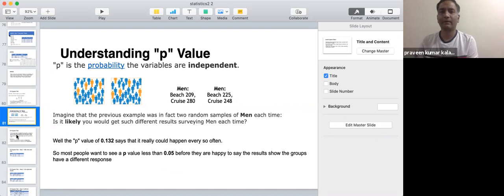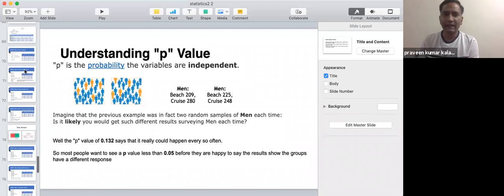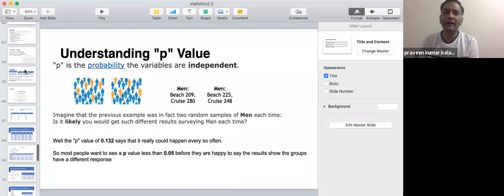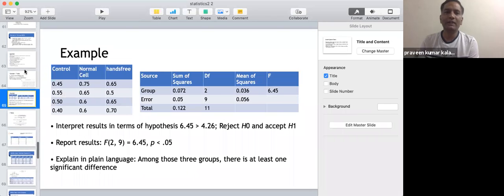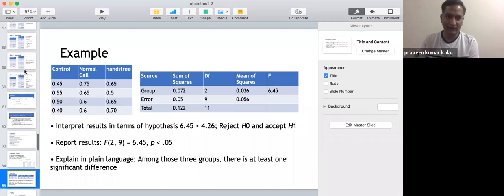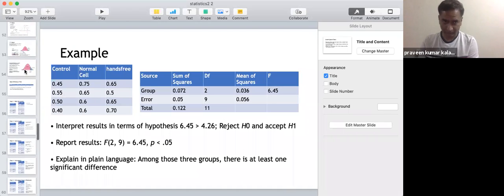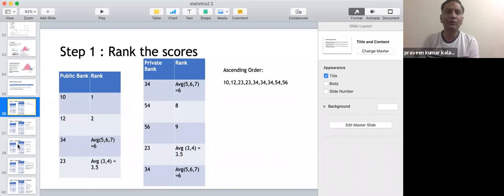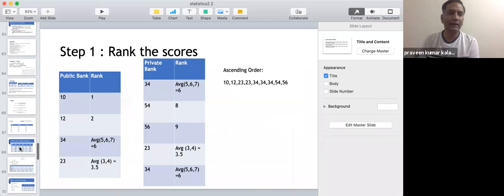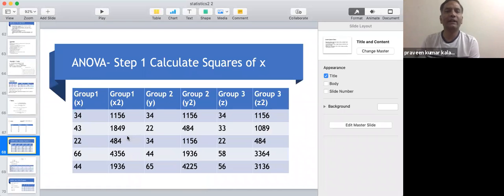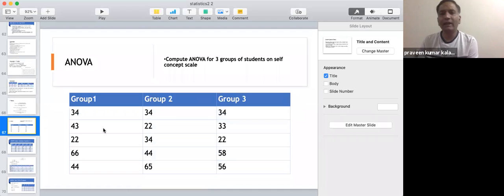So how is it different from, say, the Mann-Whitney U-test or the independent t-test? Because they also have two groups and one variable. Here it is not about two groups; you have more than one group. If I just go to the older one, this is what ANOVA is. So what we have is three groups here, not two groups.